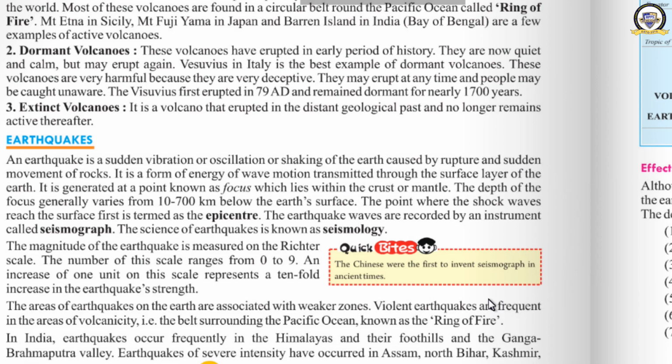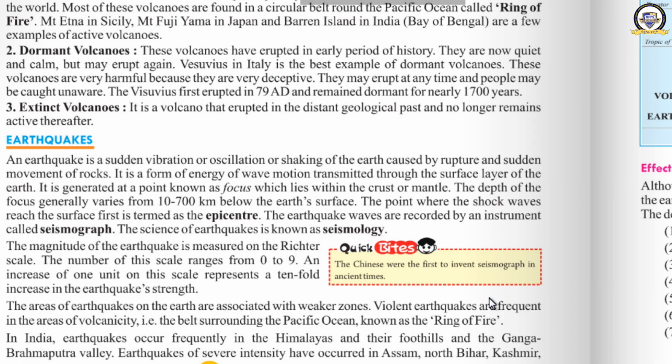What will happen? Ripples will be formed, waves will be formed in that way, and you can see that near the center, the wave will be smaller, and as it moves away, it becomes bigger and bigger, and it becomes slower and slower. Yes or no? Yes. In the same way, waves occur.